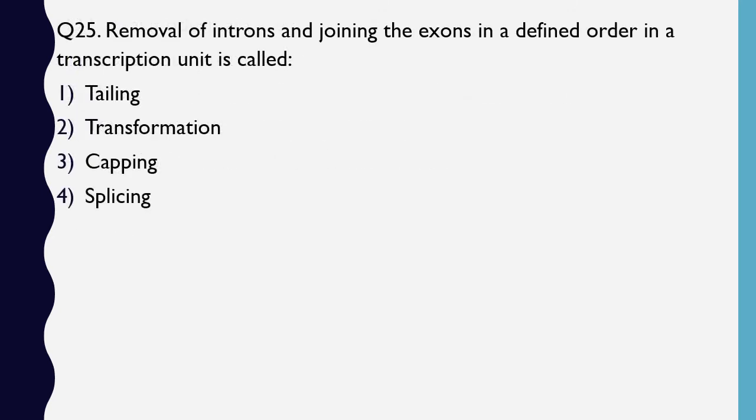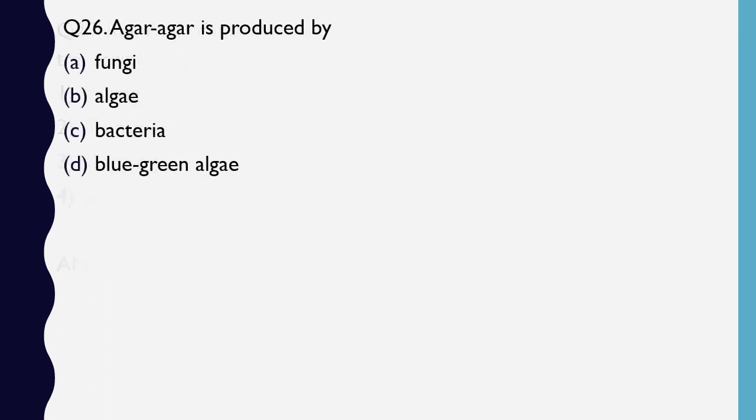Question number 25. Removal of introns and joining of exons in a defined order in a transcription unit is called as tailing, transformation, capping, splicing. The correct answer is option 4, splicing. Question number 26. Agar agar is produced by fungus, algae, bacteria, blue-green algae. The correct answer is option B, algae.